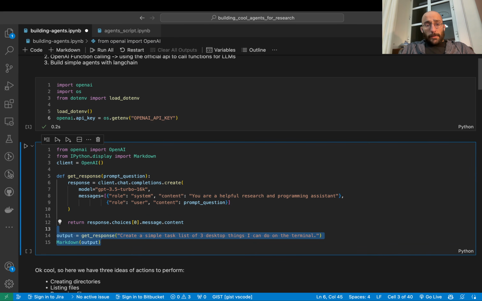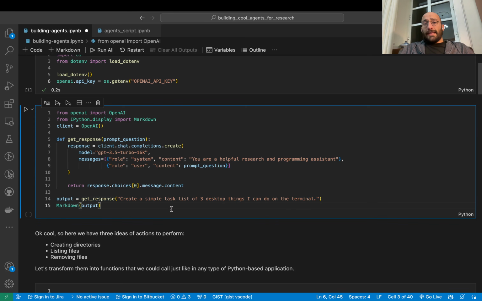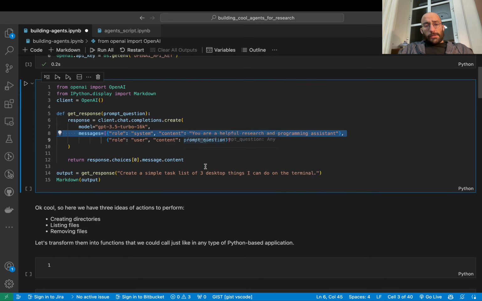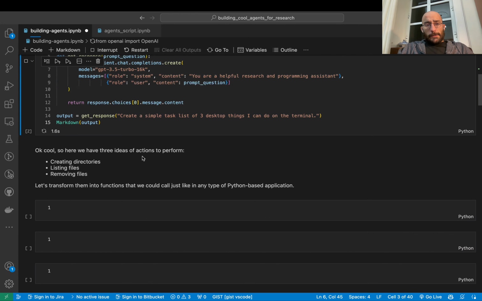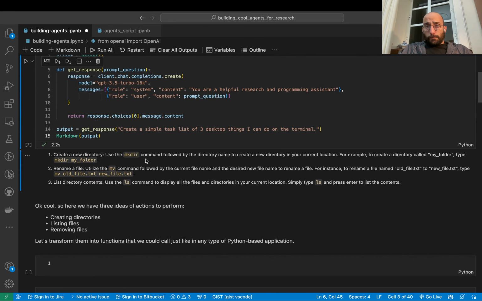So if I just come here, as you can see, I'm just testing the call to the OpenAI API, and I'm using the GPT 3.5 Turbo 16K version. And I have this very simple system prompt, and then I say create a simple task of 3 desktop things that I can do on the terminal. And that's going to be relevant for the next cells. And if I run this, we test that the calling actually works. So as you can see, I formatted this as Markdown, and the output from the model was indeed 3 tasks that you can do on the terminal.